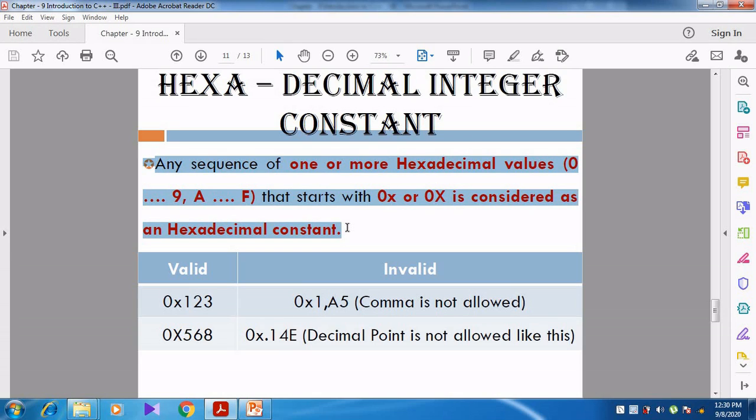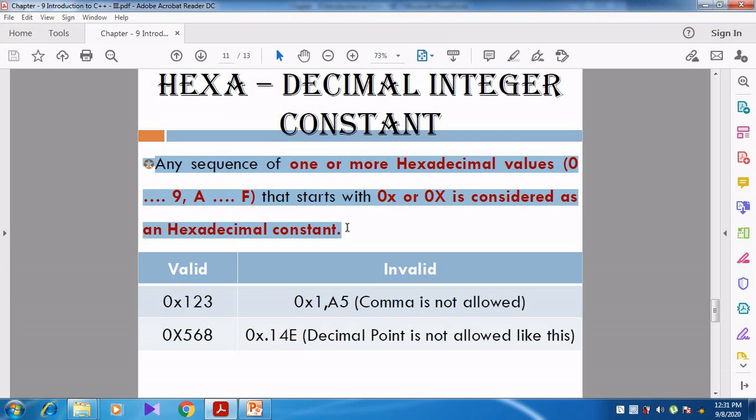The x may be a lowercase letter or an uppercase letter. So whenever a number starts with 0x, only then is that number called a hexadecimal integer constant.